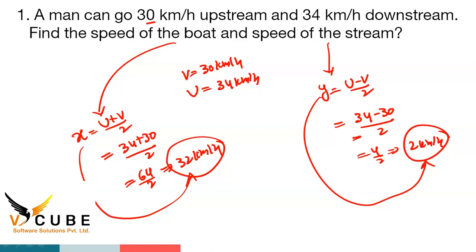Okay, so 34 plus 30, 64. 64 by 2 is how much? 32 kilometers per hour. Okay, so find out the speed of the stream. Already you know the formula, U minus V by 2. 34 minus 30, 4. 4 by 2 is how much? 2 kilometers per hour. Clear, all of you? Say yes or no? Yes, sir.